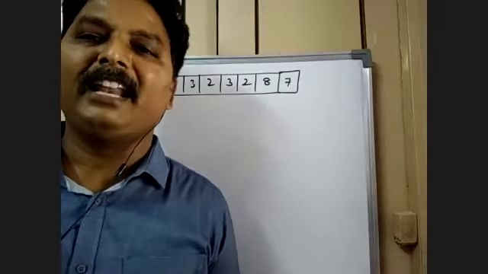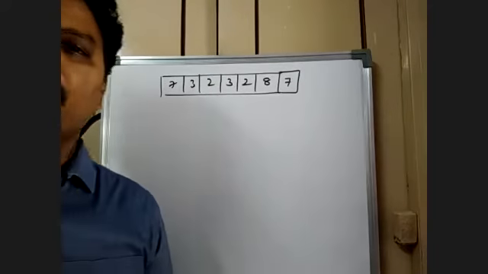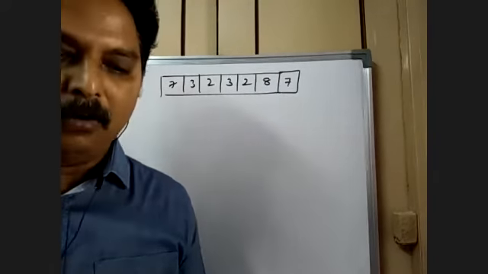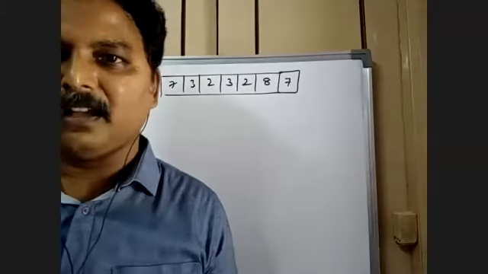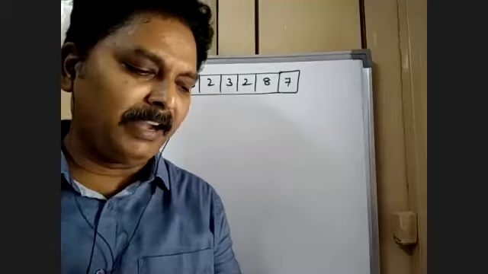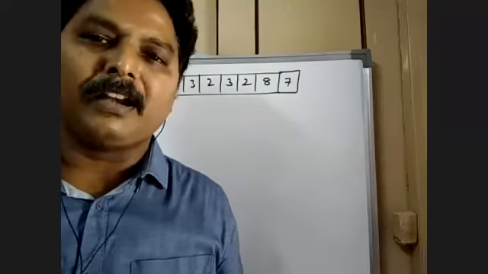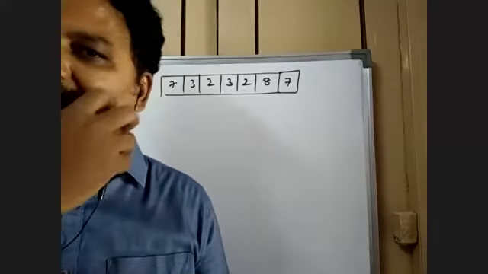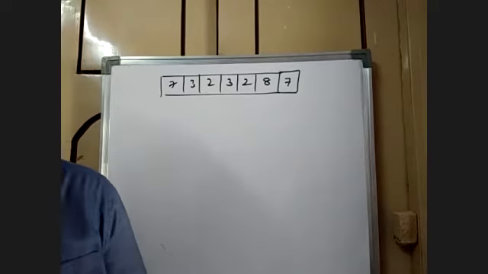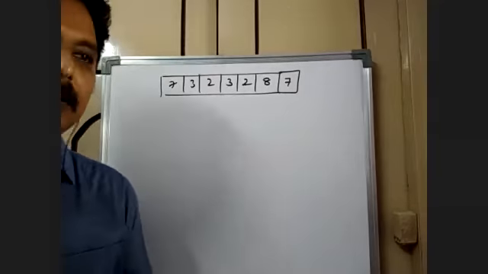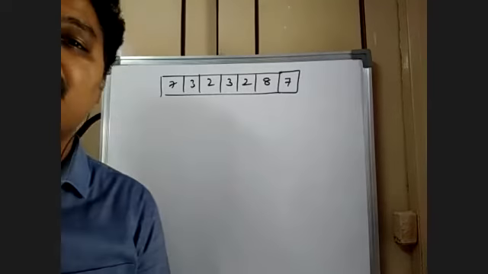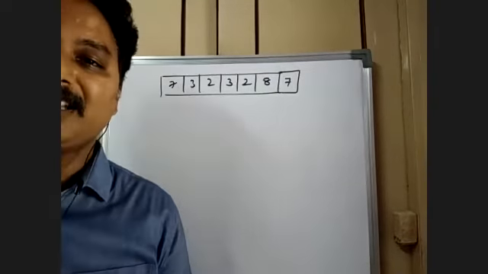I just want to remove all the duplicate elements from the list. How would I do that? Most of you might have gone through such problems, but here I would like to do the problem related to removing duplicate elements. This is one of the important questions most people ask.